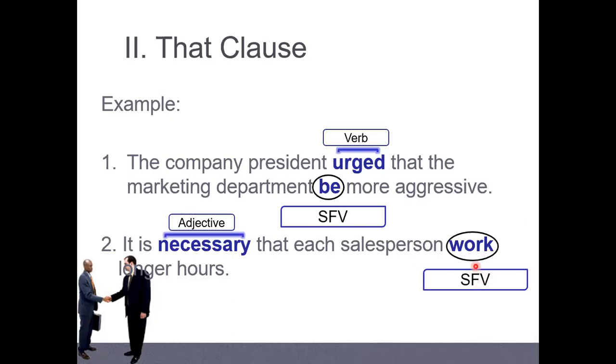Okay? Without s, and if it is the verb to be, just put be, right? Without was, were, or am, is, are. This is called subjunctive noun clause. Okay? This is the way we use it. And this is a very formal way. And it's very strong when we use it.